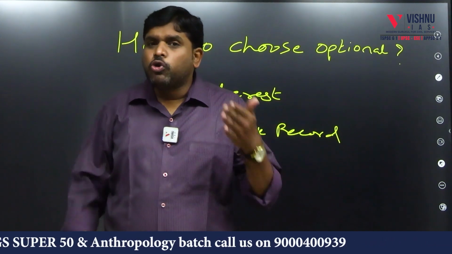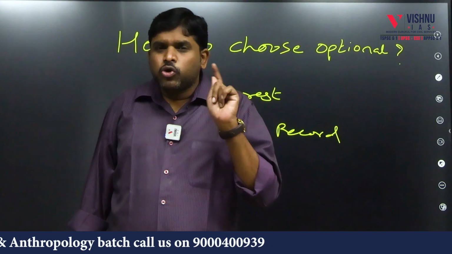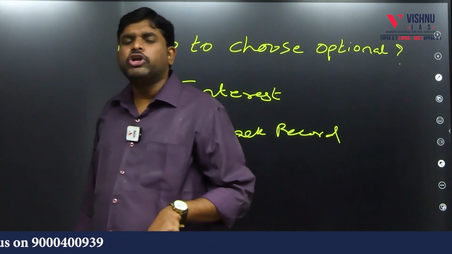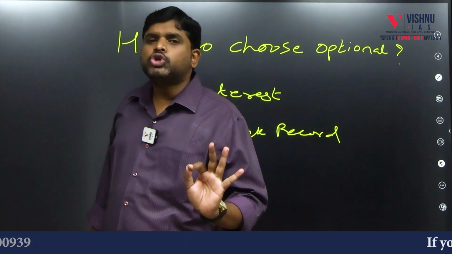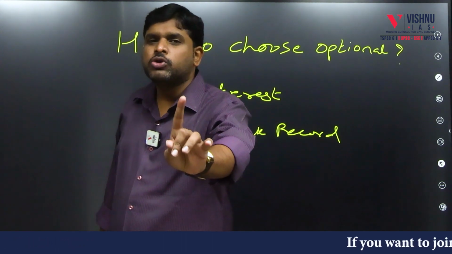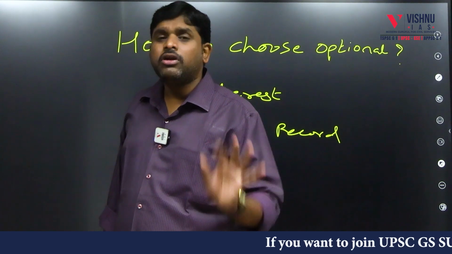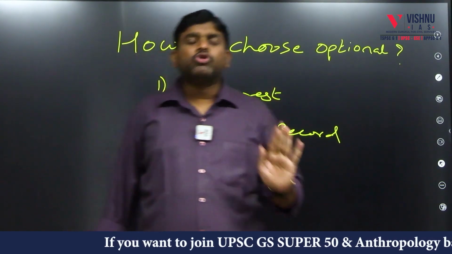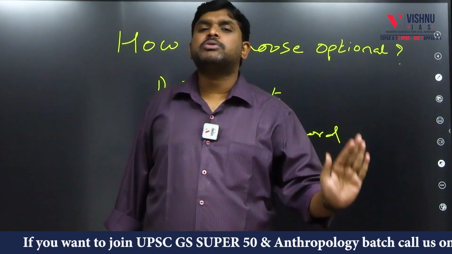So we have to go to the UPSC website and go to the annual reports, click on the annual reports. Take the last 6 months of reports, and see in that which optional has the maximum students. That optional you have to take, which is called the track record. Why? Because it is a trend. Now the trend is that this particular optional is getting more ranks.